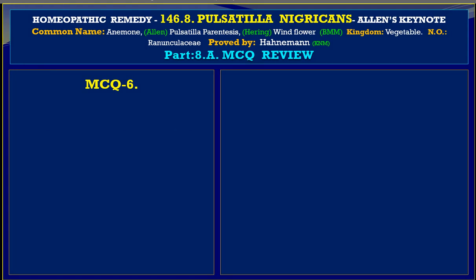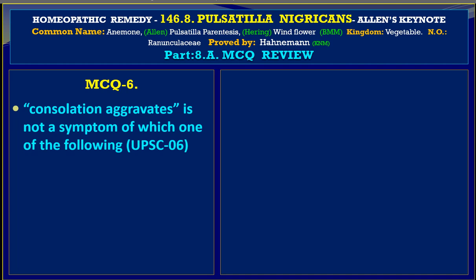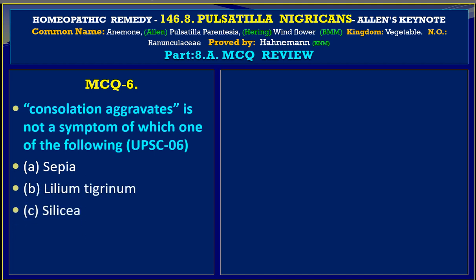Let us go to MCQ 6, and here we find: consolation aggravates is not a symptom of which one of the following? Question coming from Union Public Service Commission, Delhi, 2006. A is Sepia, B is Lilium tigrinum, C is Silicea, and D stands for Pulsatilla. The choice or the answer is D.